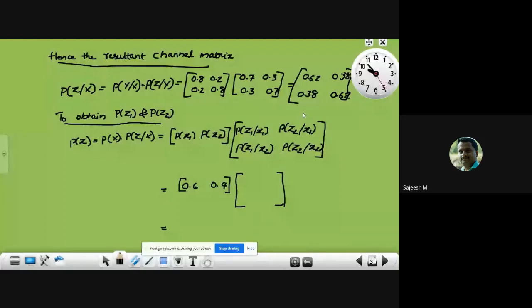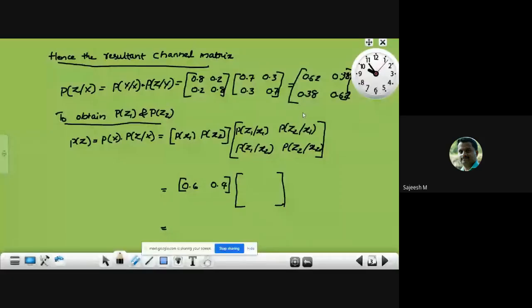Then the second question is, we have to find the probabilities P of z1 and P of z2, that is the probability of getting that output, the ultimate output of the combined, cascaded channel, with the given input probabilities P of x1 and P of x2, 0.6 and 0.4. In order to find that, multiply the input symbol probabilities with the channel matrix.